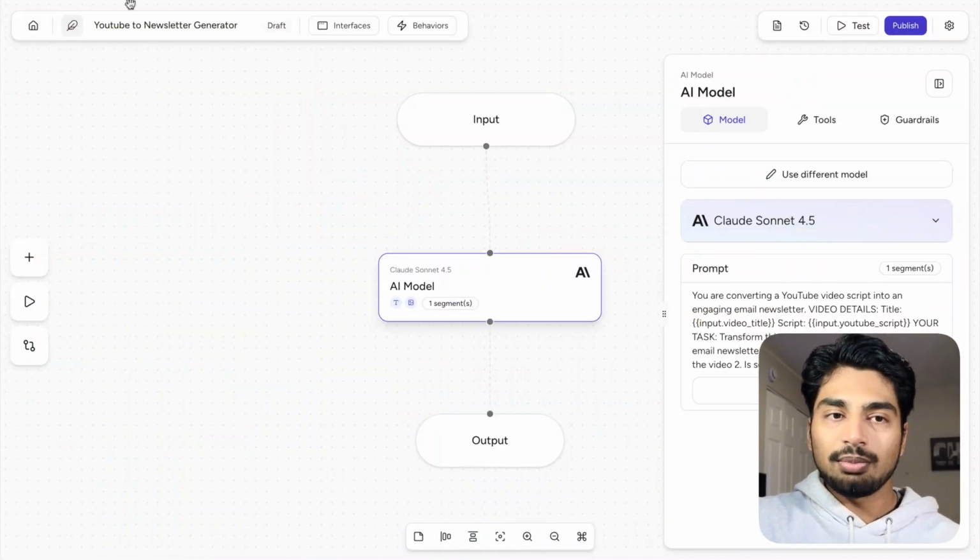So that is the first automation I will show you. More so just turning a YouTube video into a newsletter. And this works across any single thing. So you could turn YouTube into LinkedIn posts. You could turn a YouTube into whatever. You could even turn Instagram into whatever written post you want. That's one of the most powerful automations because you already created the video. You might as well get more uses out of it. So that is automation number one. We're going to step it up with automation number two.